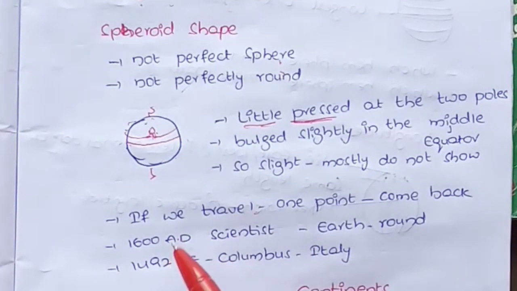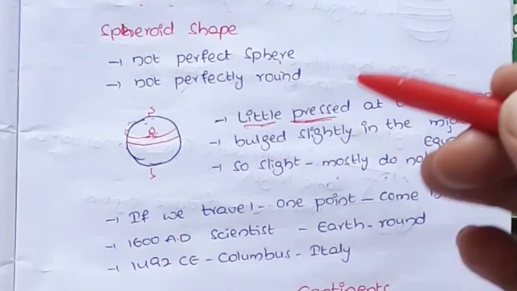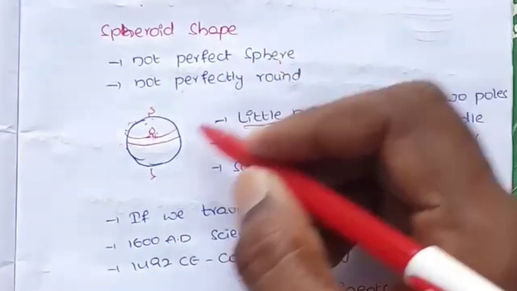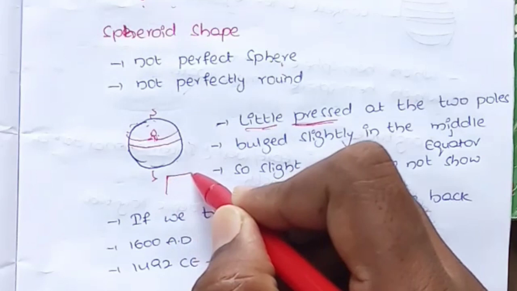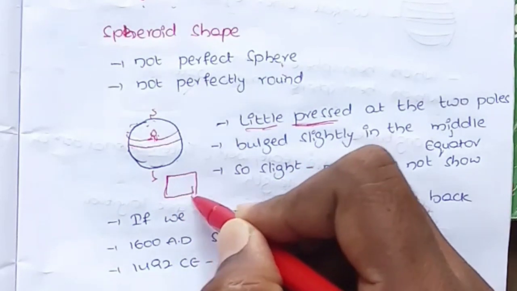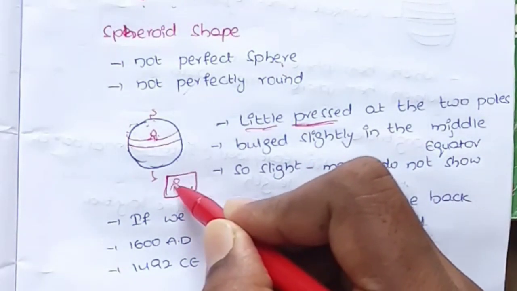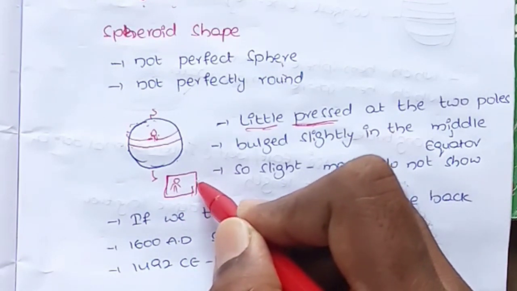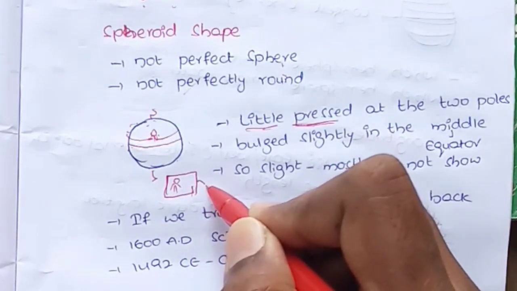But before 1600 AD, people believed that Earth was flat. The people believed that if we keep traveling on the Earth, at the edge of the Earth we fall off from the Earth and into the sky.